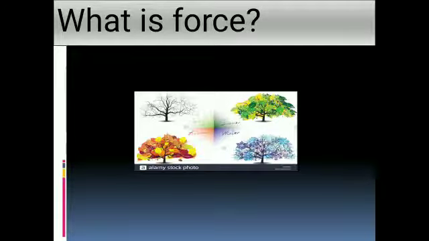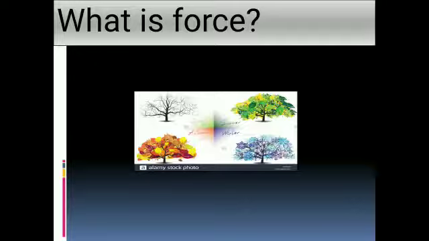So our concept name is what? Force. Now you already understand something about force. What is that? Force is a physical quantity. In detail, we will discuss force. What is meant by force? To understand the concept of force, first we will observe what changes are taking place around us.